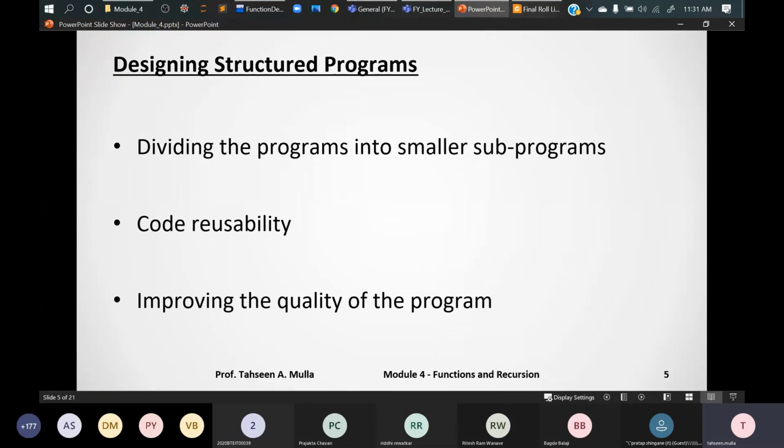So using structured programming, we can write the code once and use it many times. Basically, structured programming also makes the program easy to make and easy to understand, which also improves the quality of the program and reduces the time. Right. So these are some of the main functionalities of using designed structured programs.